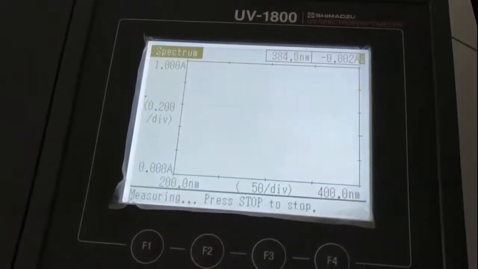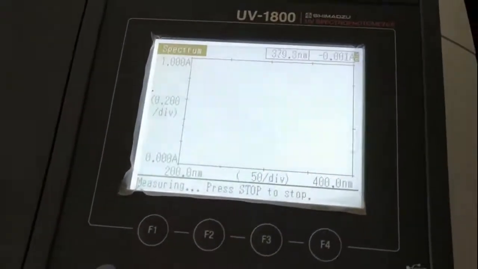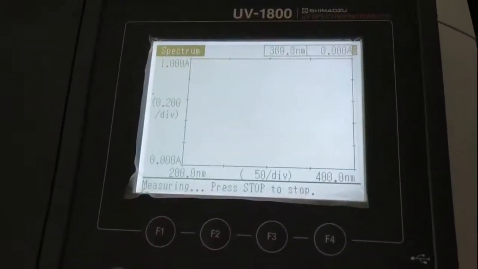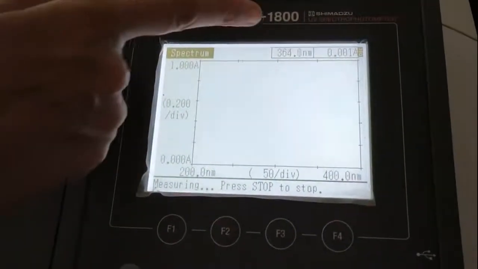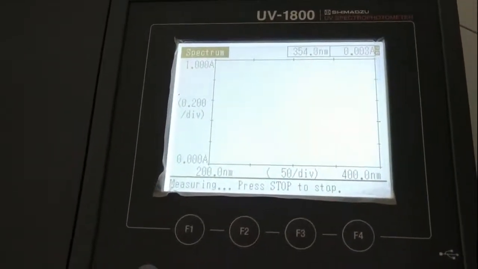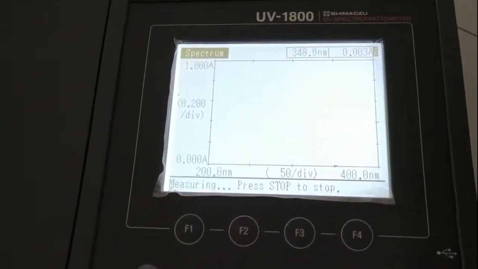You can see here scanning is being done from 400 nanometer to 200 nanometer.